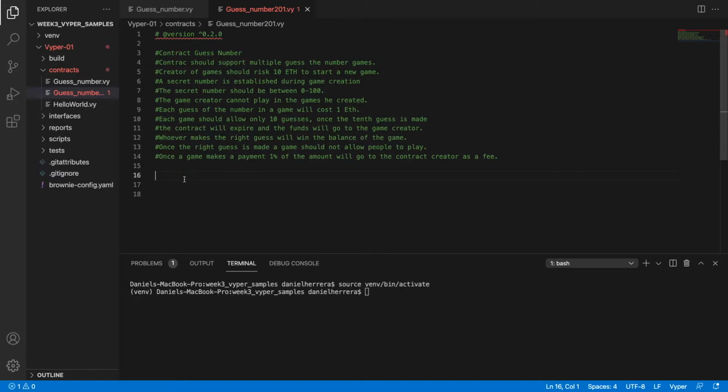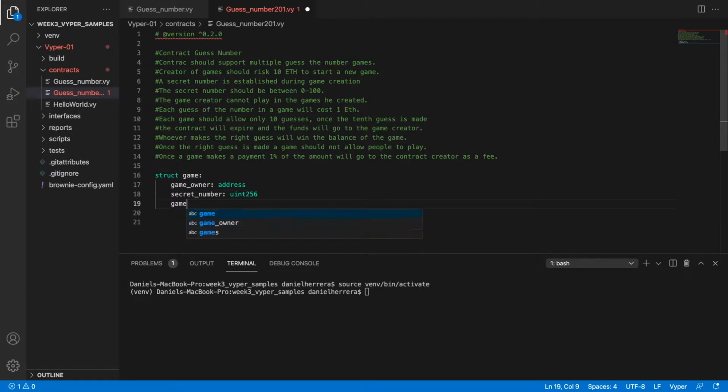It has several attributes. So we're going to define the struct game, and this struct game is going to have the following attributes. It's going to have a game owner, which is going to have an address as the type. Then it's going to have a secret number, a uint256 type.